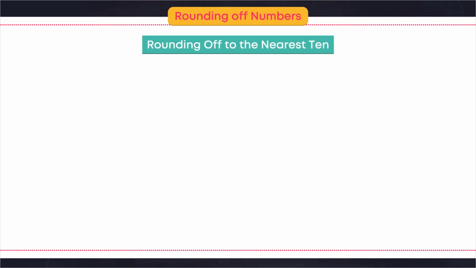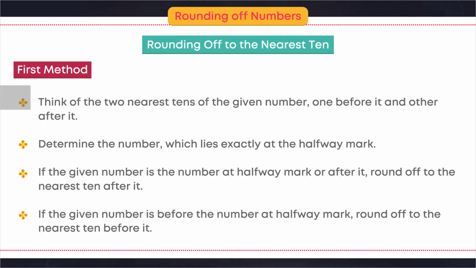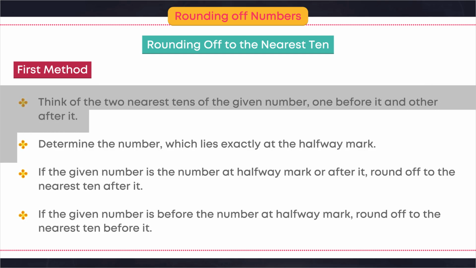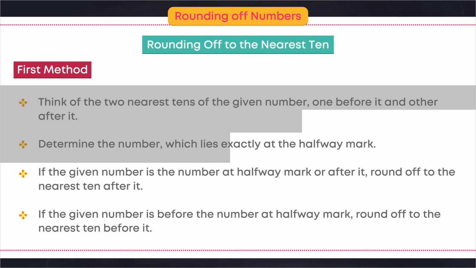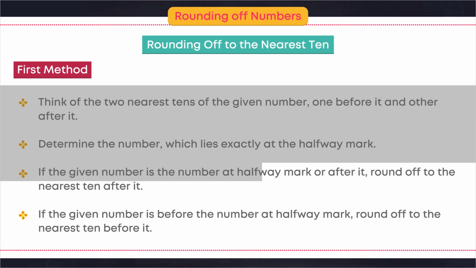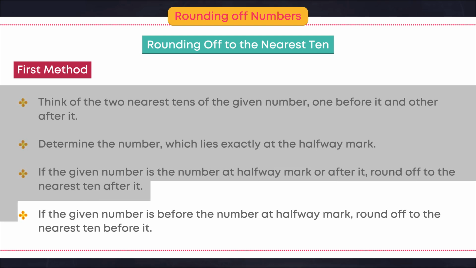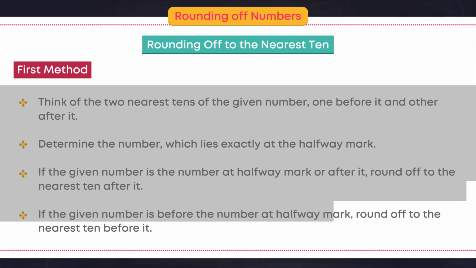Rounding off to the nearest 10. First method. Think of the two nearest tens of the given number, one before it and other after it. Determine the number which lies exactly at the halfway mark. If the given number is the number at halfway mark or after it, round off to the nearest 10 after it. If the given number is before the number at halfway mark, round off to the nearest 10 before it.